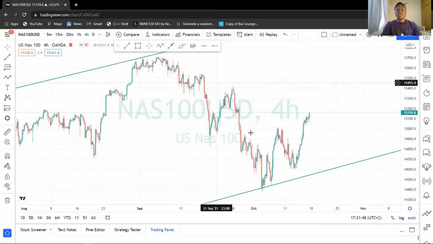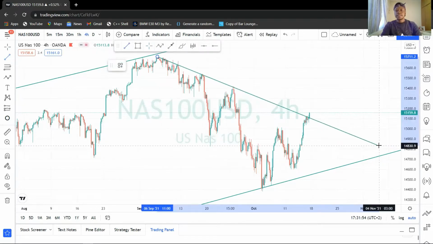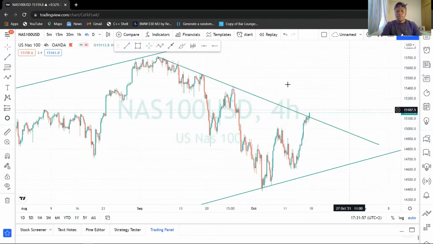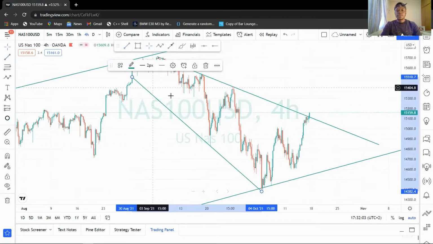As you know, we're on a downtrend, and on a downtrend we are selling the market. So we have this resistance trend line, and right now we are on the break of the trend line. Where we had this supporting trend line, we had a first touch here, and then a second touch. Our second touch was a double confirmation, because we touched our support trend line, and then another supporting trend line. So this was telling us that NAS100 is looking super bullish. Right now we're breaking this trend line.